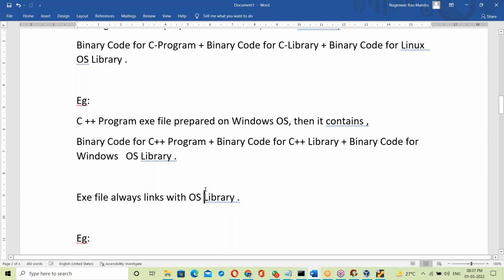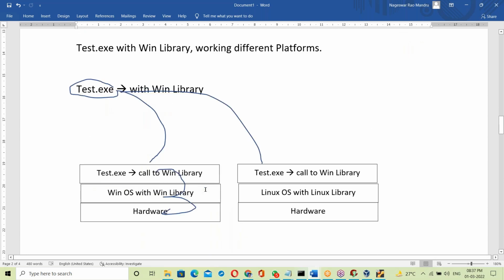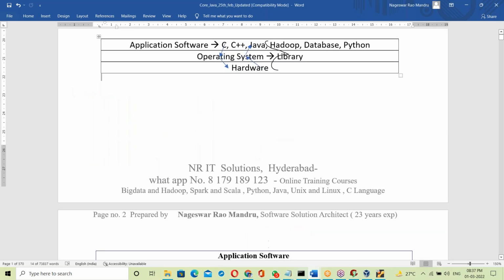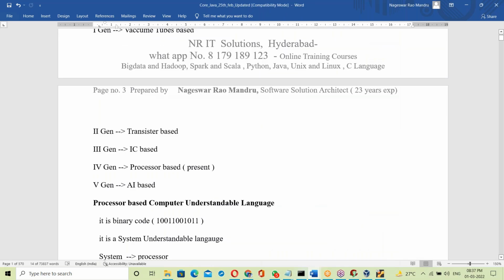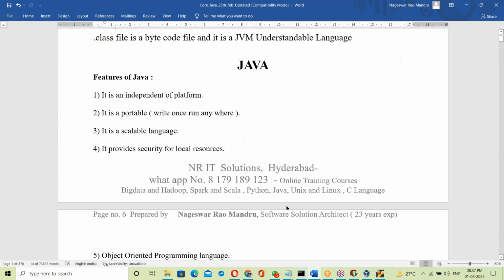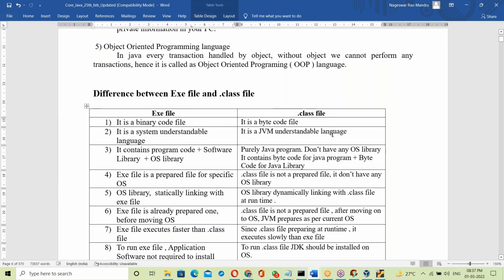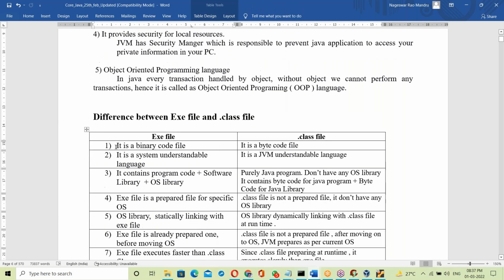What is happening in a Java program, very clearly explained. Now EXE file and dot class file are discussed, right? Then what's the difference between these two? Let us see the difference here: dot class file and EXE file difference. See the first difference.